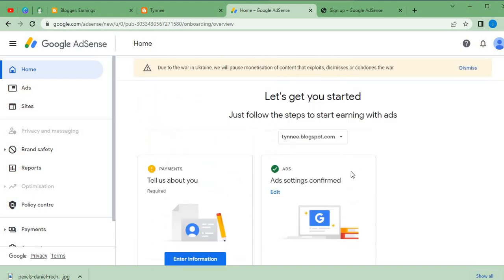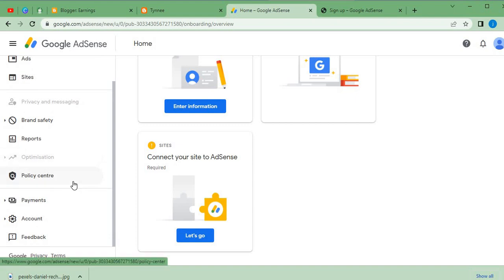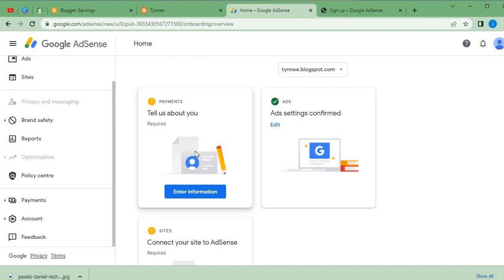We are not going to be applying to Google AdSense before, and the reason is this, because before we can apply for the Google AdSense, we need to have a minimum of 25 blog posts on our website. So I will employ you guys to try as much as possible to generate as much as you can. And once you're done having at least 25 blog posts on your website, you can go ahead to apply for the monetization process. That means you guys will need to come here and connect your site, and you are going to tell them about yourself.